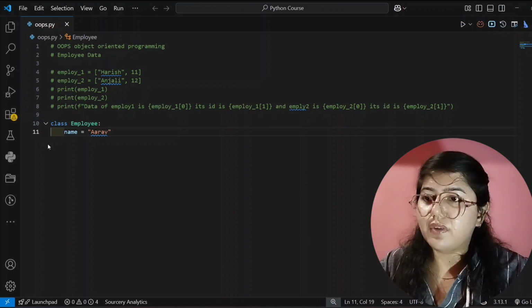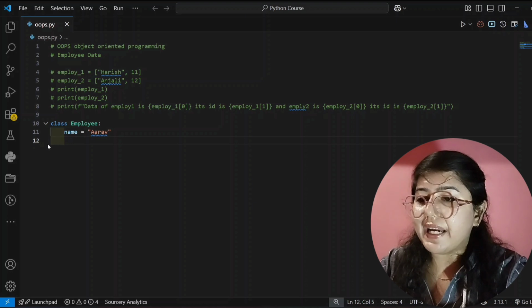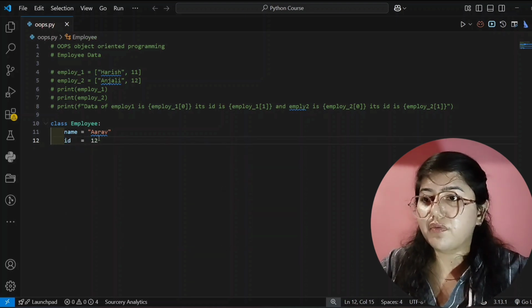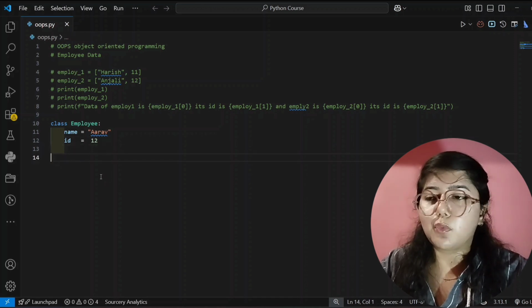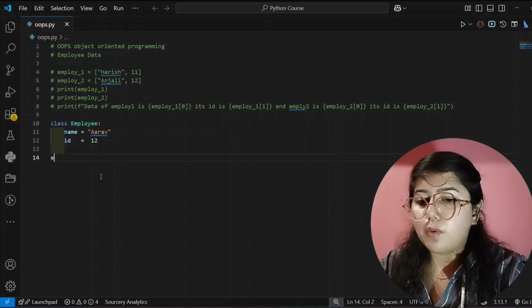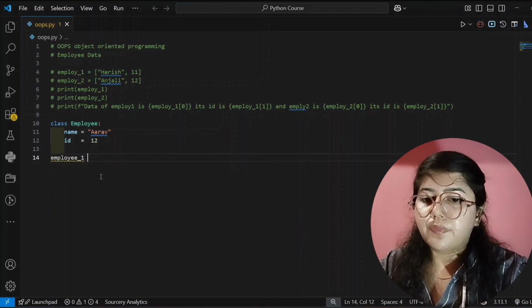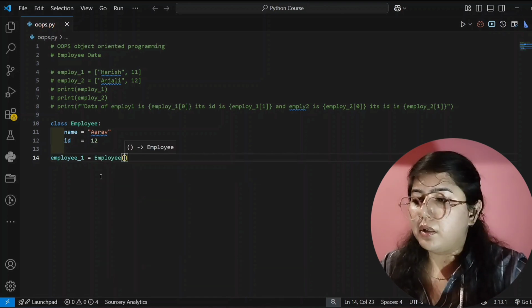Okay, so I have given its name Arav, and the next will be ID, 12. So now I will create my objects based on this blueprint. I am creating an object, employee 1, with my class name, employee.